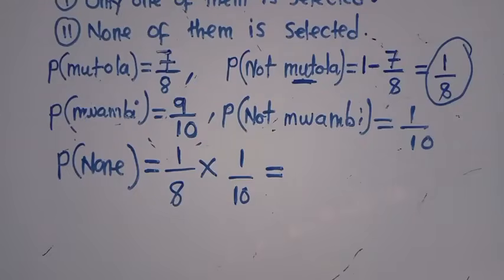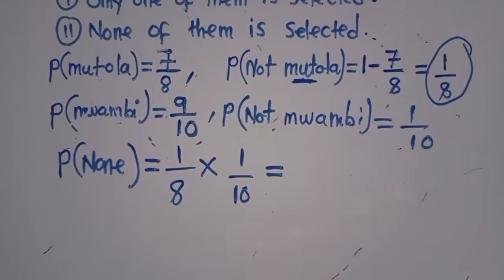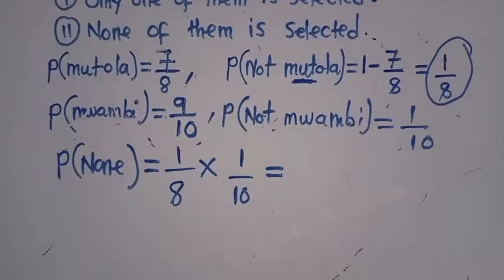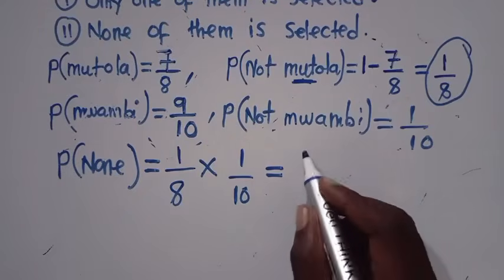What answer are you getting when you multiply here? Just multiply. What answer are we getting? 1/80. So for these things, we are using a calculator.